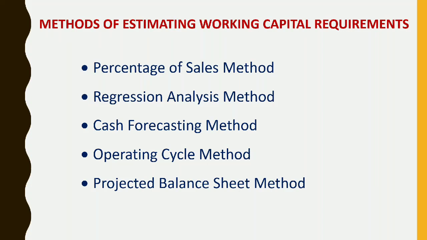Methods of estimating working capital requirements. You have five methods of estimating working capital requirements. First one is the percentage of sales method, second is the regression analysis method, third is the cash forecasting method, fourth is the operating cycle method, and fifth is the projected balance sheet method. For our Tumkur University syllabus we have problems only on the operating cycle method and the projected balance sheet method, that is, the current assets and current liabilities method.